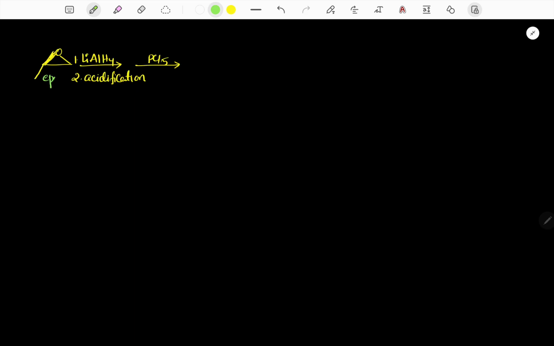The reactant is epoxide. To epoxide we are adding lithium aluminum hydride. H minus is nucleophile, it is a hydride. When H minus attacks the epoxide, it follows SN2 reaction. And for SN2 we know the general order: primary greater than secondary greater than tertiary. Therefore it is a secondary carbon, it is a primary carbon.